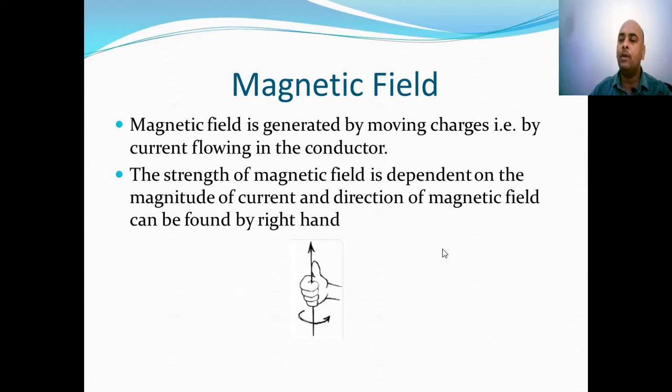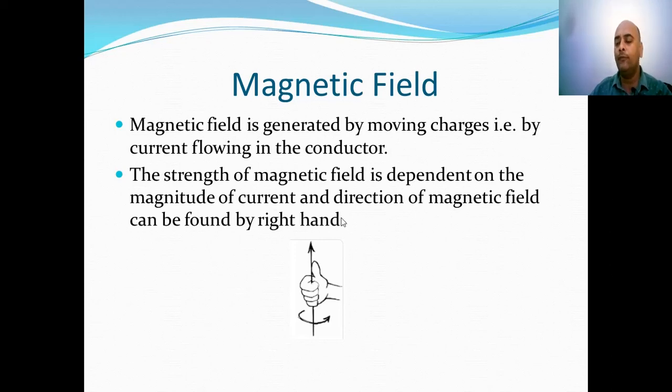Next is about the magnetic field. Now, electrical field was generated by charges. However, magnetic field is generated by moving charges, that is, by current flowing in the conductor. The strength of the magnetic field is dependent on the magnitude of the current, and the direction of the magnetic field can be found by the right hand thumb rule.